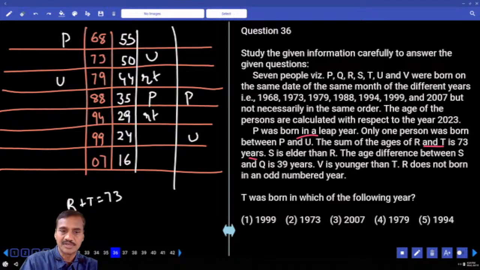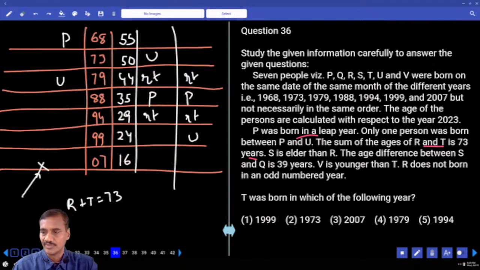Now in this one, R and T, is my possibility still there or not? No, it is not ruled out. Yes, R and T, and R and T were here. Since R plus T is 73, here also we have R and T, isn't it? R and T. Then next one, S is elder than R.